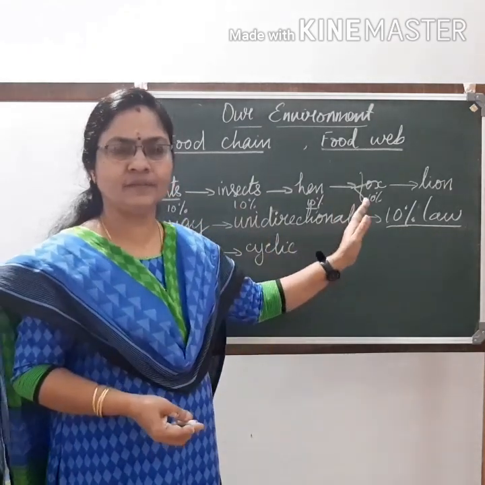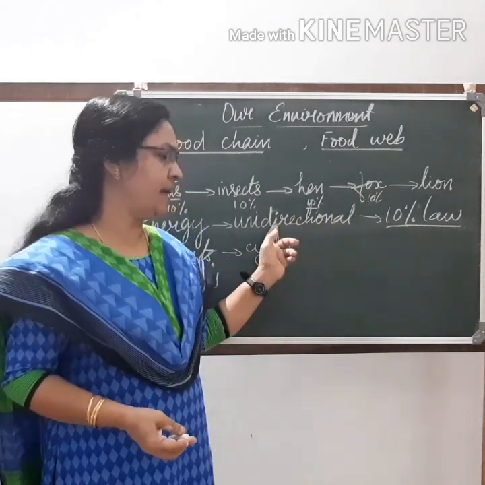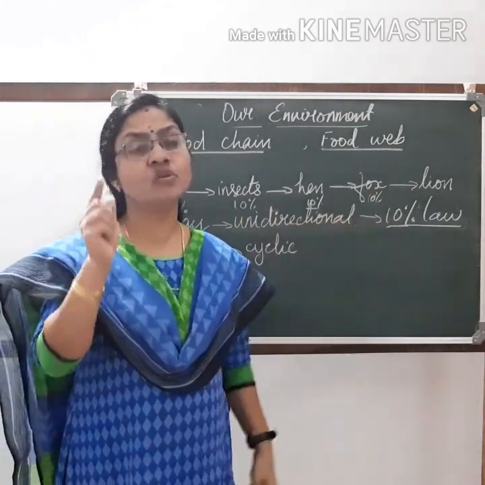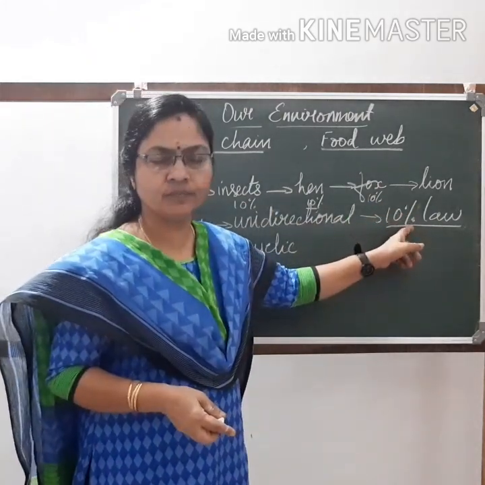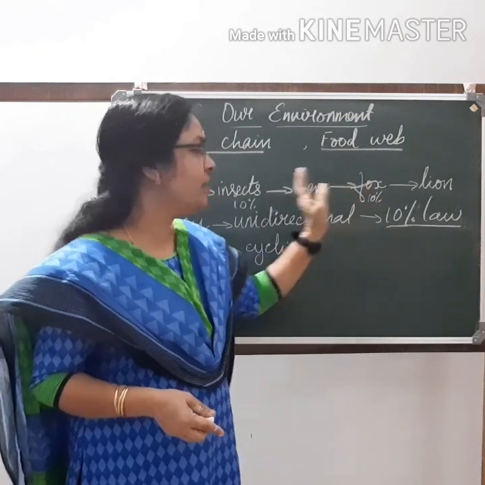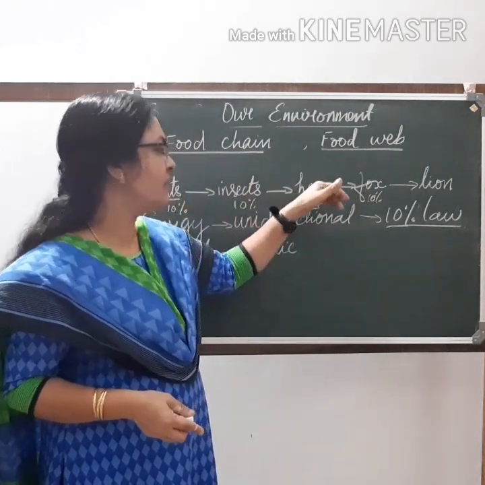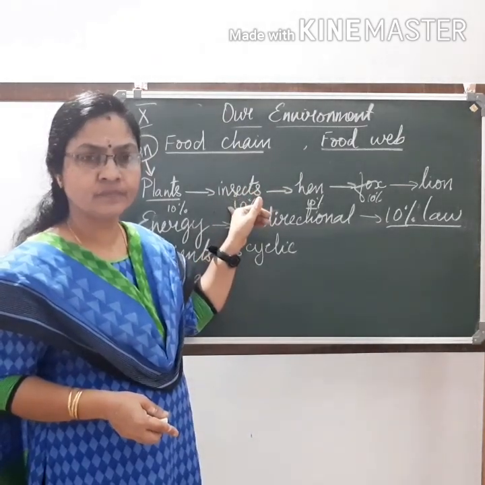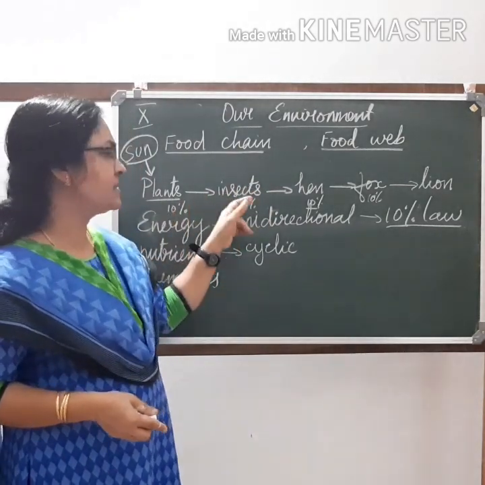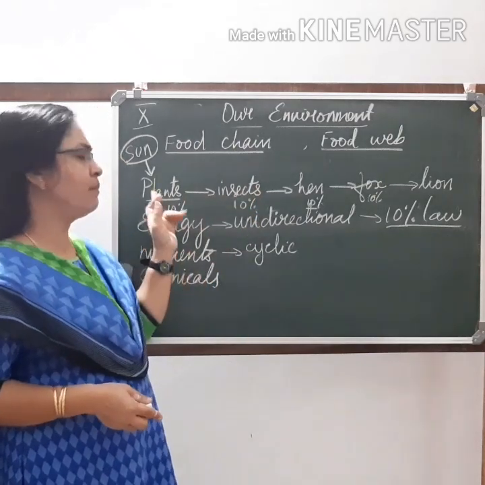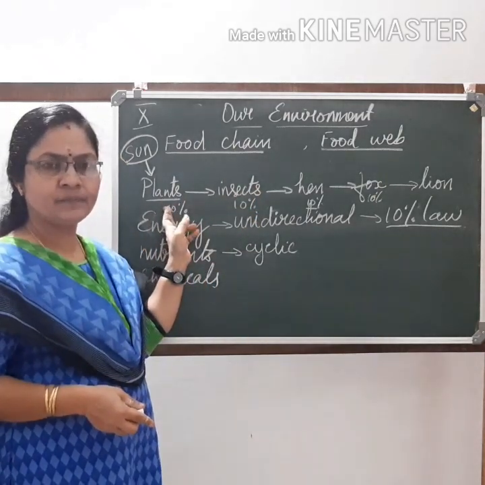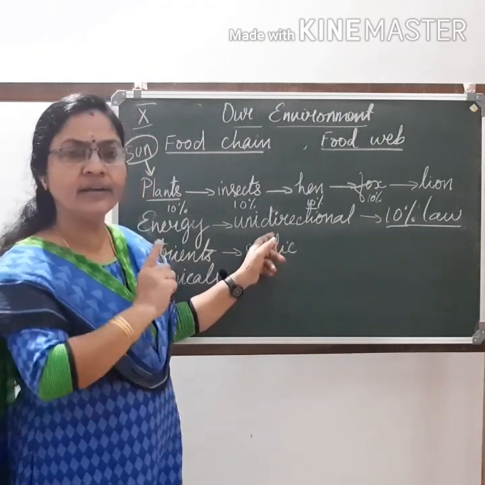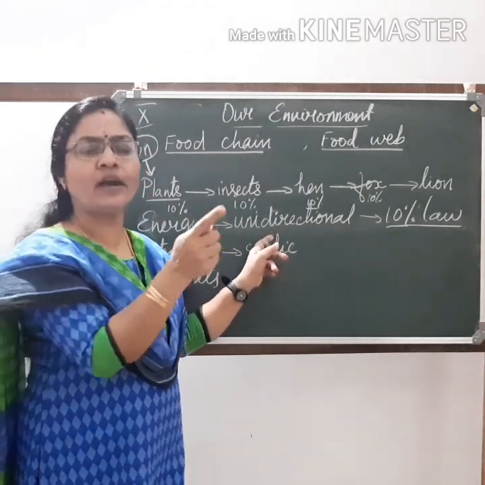Hope this is clear. Energy flow is unidirectional. Since only 10% is transferred in each level, it is also called the 10% law. Energy that is transferred to one level will not be transferred backwards. Whatever energy is passed on to the insect, from the insect's body, it will never be passed back to plants. That is why it is called unidirectional. Only one direction it will flow. It won't flow backwards.